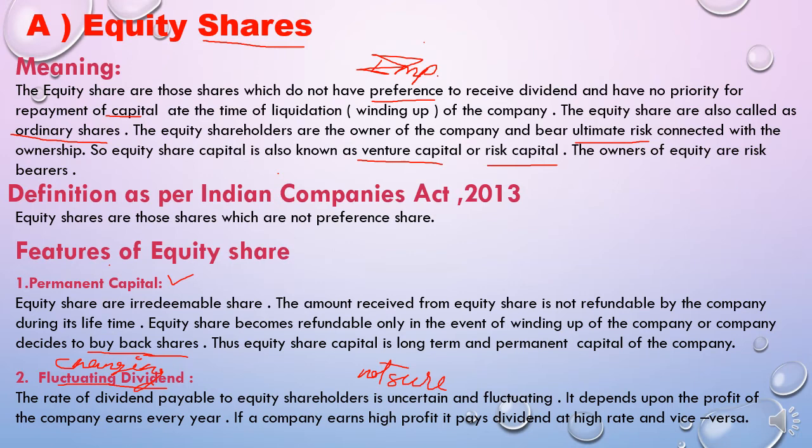If a company earns a high profit, it pays the dividend at a high rate, and vice versa. What do you mean by vice versa, students? The meaning of this is opposite, exactly opposite. If the profit is high, the dividend will be high, and if the profit is low, the dividend will also be low to the equity shareholders.